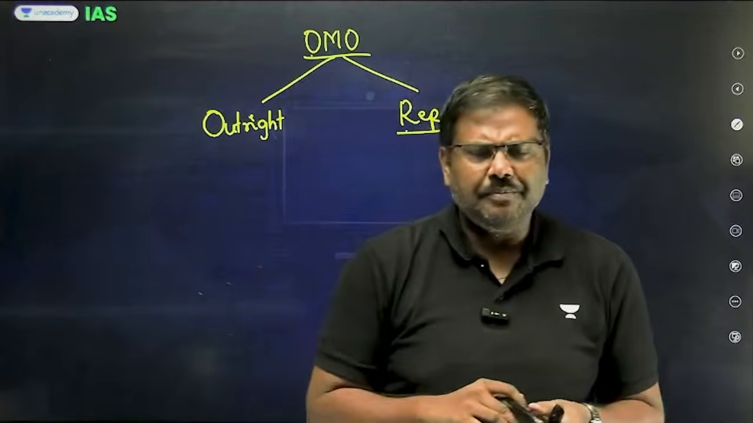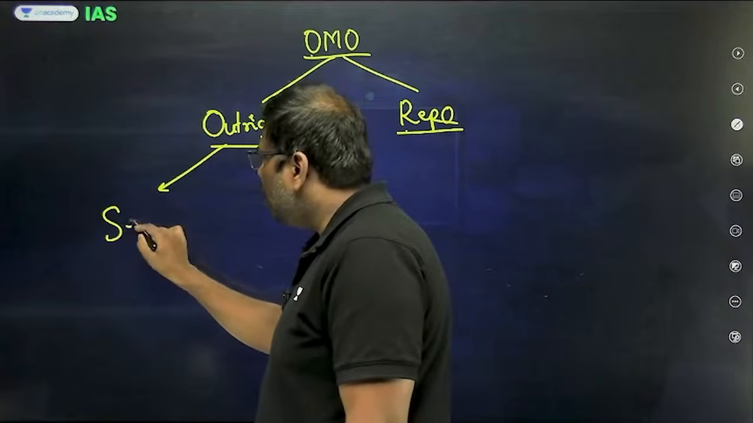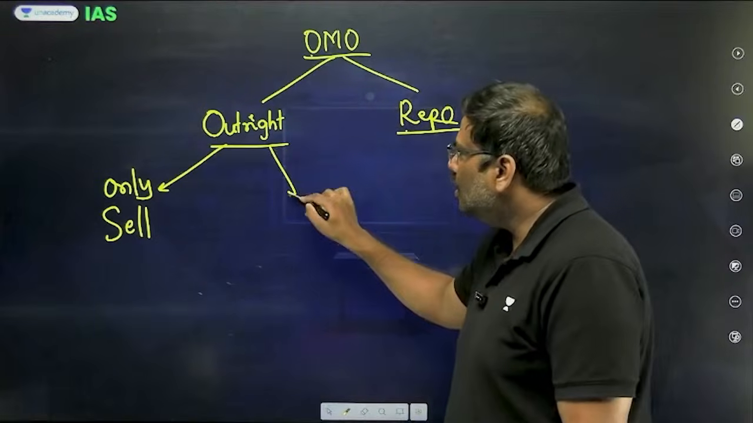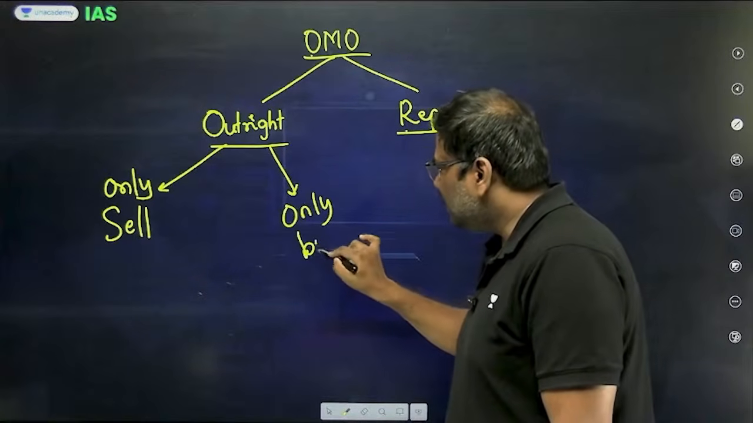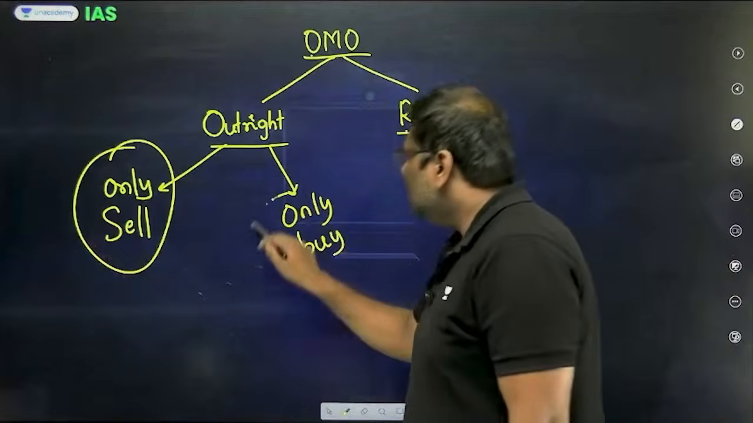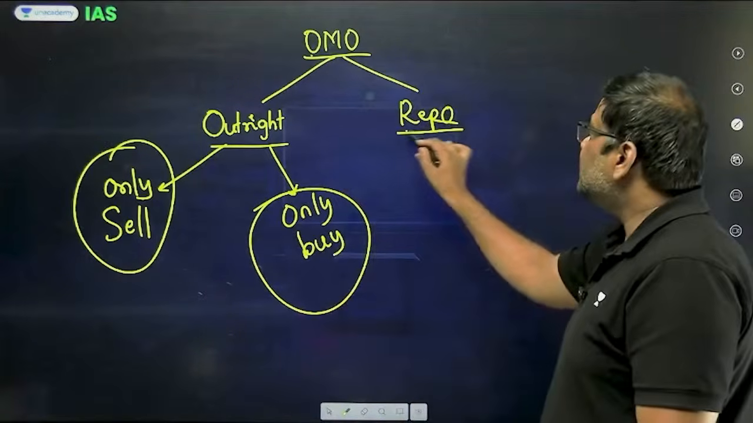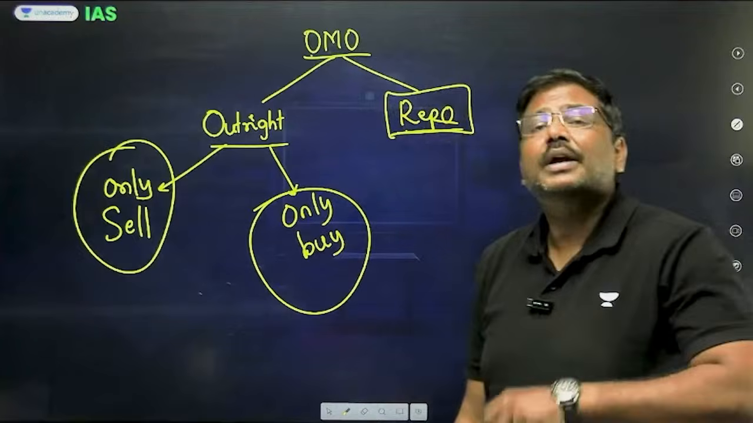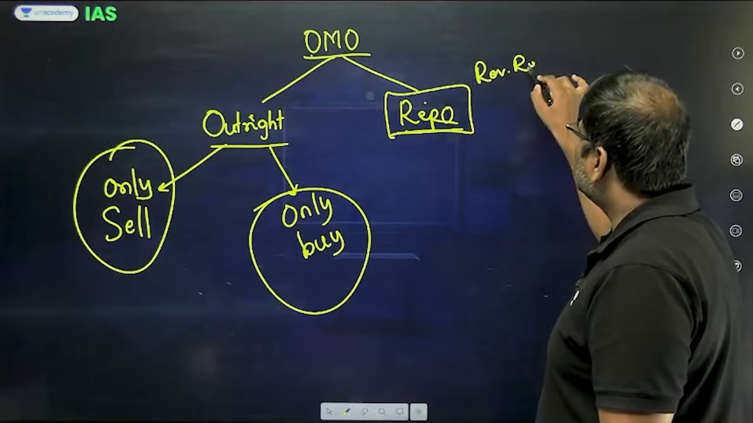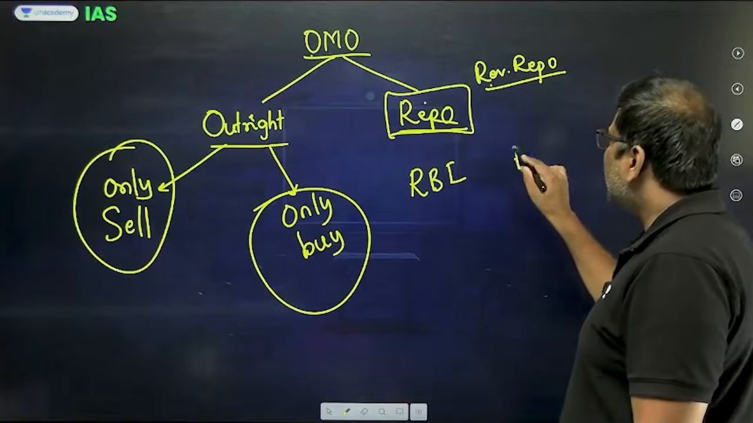What is essentially the difference here? In case of outright open market operation, RBI will either only, I repeat, only sell the government securities or only buy the government securities. That's it. Only sell over transaction. Or another transaction, only, let's say, buy the government securities. Whereas in case of repo, what does the RBI do? RBI basically, whether it is repo or reverse repo, essentially what is done? The government securities, for example, in repo, here is RBI, here is a bank.